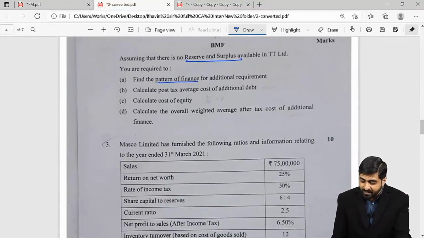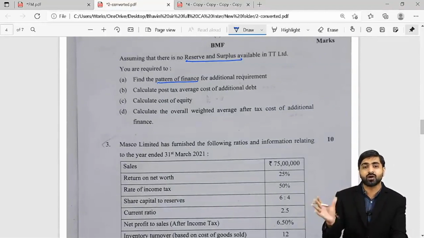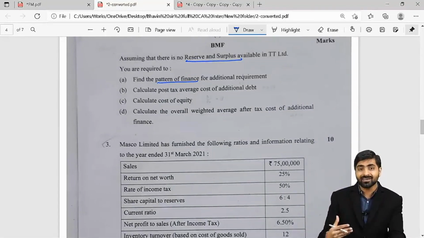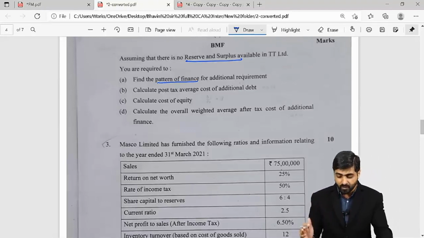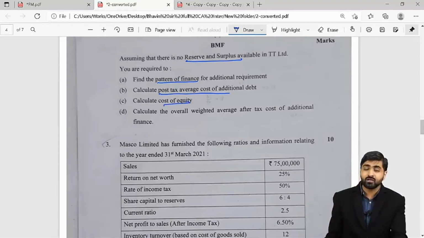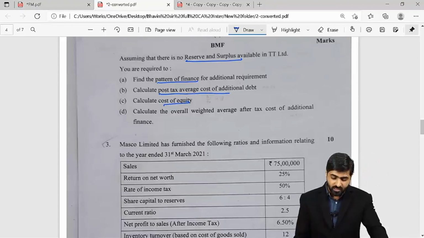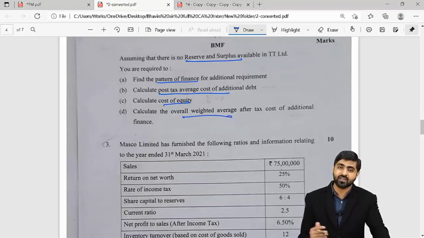What is the pattern of raising the finance? So we had to actually prepare a chart to understand what is the pattern, how we are raising this additional finance by taking debt and equity, and then what is the post-tax average cost of just the debt proportion, what is the cost of equity, which you will calculate by using Gordon's model, your dividend yield growth approach, and what is the overall cost of capital.